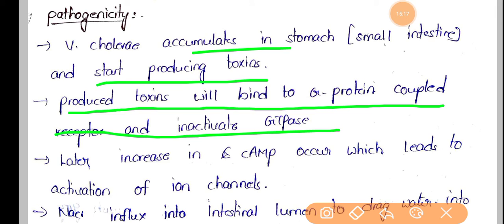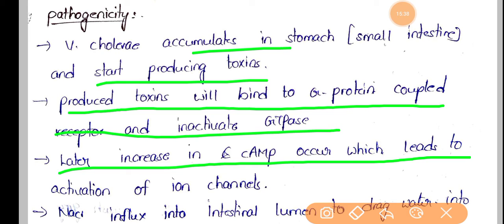And these toxins bind to the G protein coupled receptor, and this will lead to inactivation of the GTPase enzyme. Later, by inactivating this GTPase, an increase in cAMP occurs. So cyclic adenosine monophosphate will be high, and it will activate ion channels.